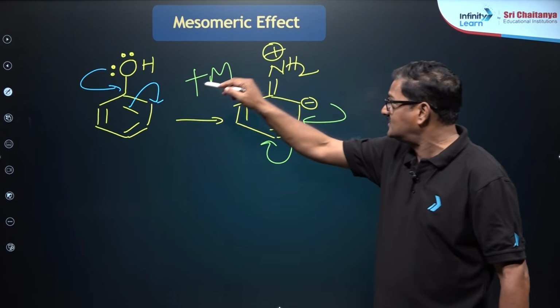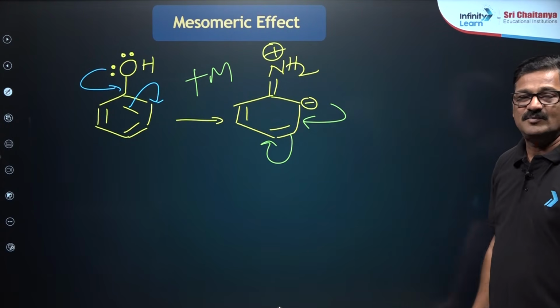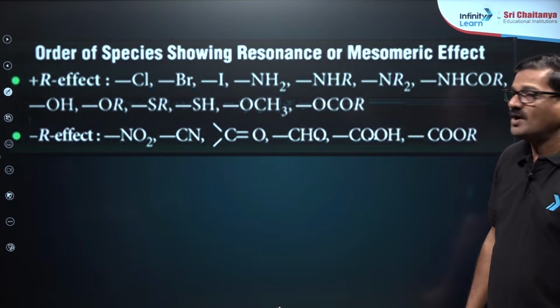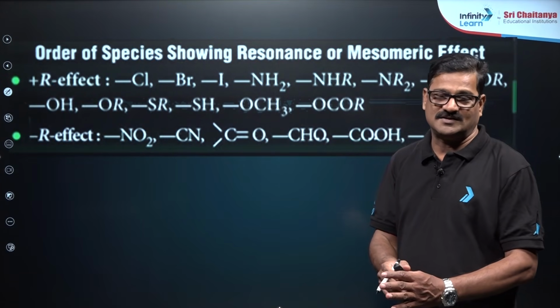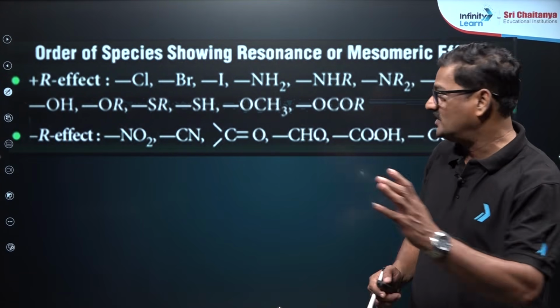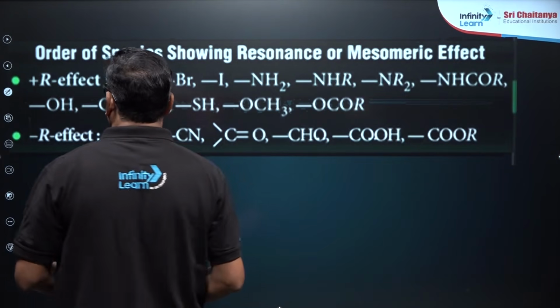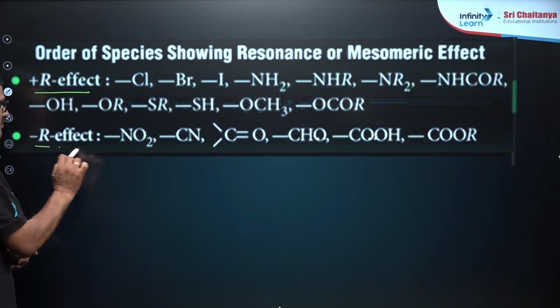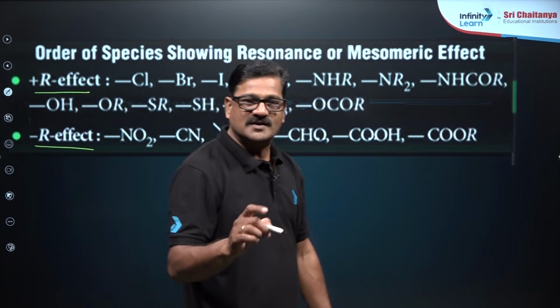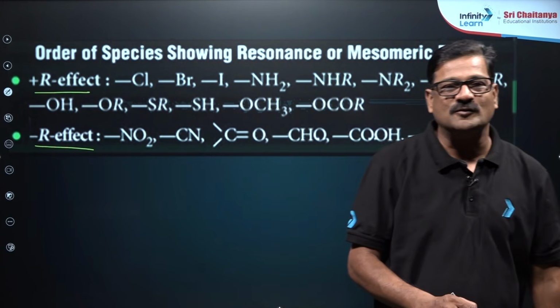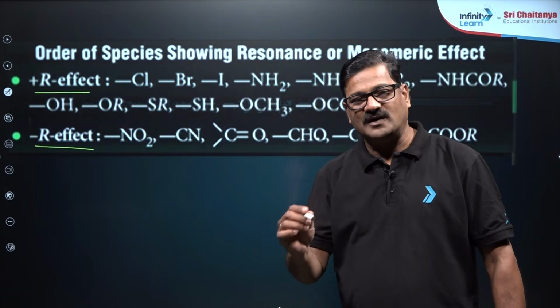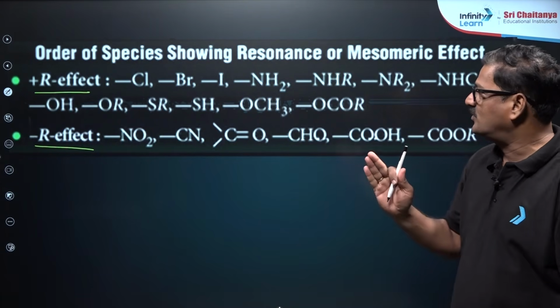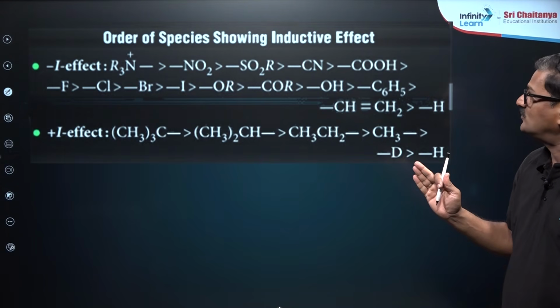This is a thing that is happening to further resonance. So you have two types of effects, positive mesomeric effect and negative mesomeric effect. So you are going to have positive resonance effect or negative resonance effect, or positive mesomeric effect or negative mesomeric effect. So what makes the difference between the positive mesomeric effect and negative mesomeric effect?